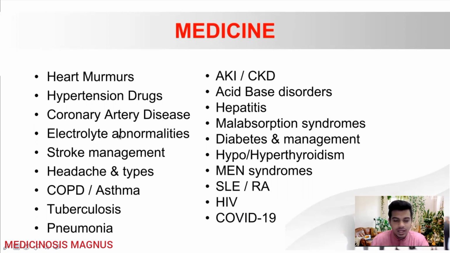Then the electrolyte abnormalities. These are very important topics. You will be asked about hyponatremia, types of hyponatremia, hyperkalemia, ECG changes, and how to treat those conditions. All these things you can be asked. You can also be asked about hypocalcemia and hypercalcemia.